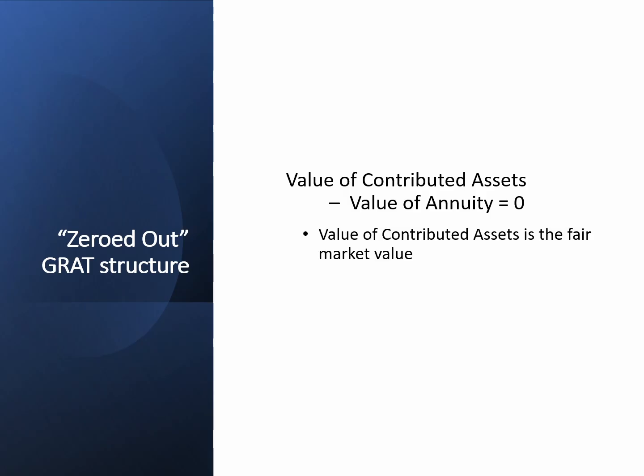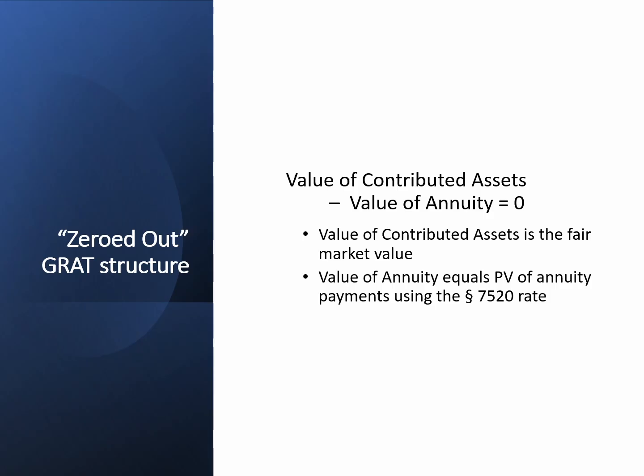Here, the value of the contributed assets is the fair market value. Also, the value of the annuity equals the present value of the annuity payments using the 7520 rate. Rather than zeroing out the annuity, some practitioners will set the difference at a small positive number, such as $100, and then file a gift tax return. The purpose of doing this would be to start the statute of limitations running. The IRS generally has 3 years to challenge the reported valuation and assess additional gift tax if it is found owing.